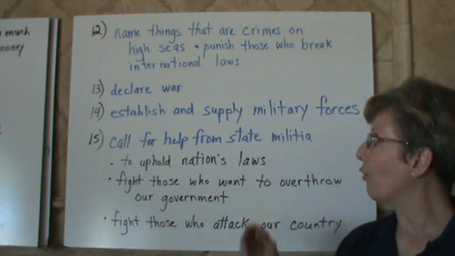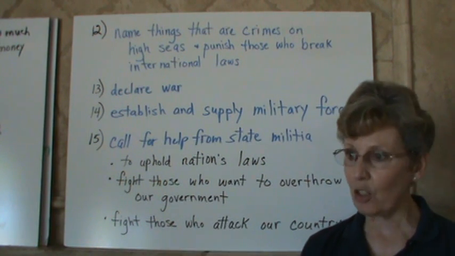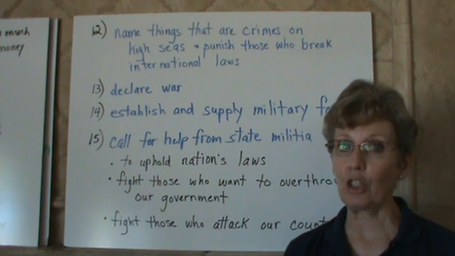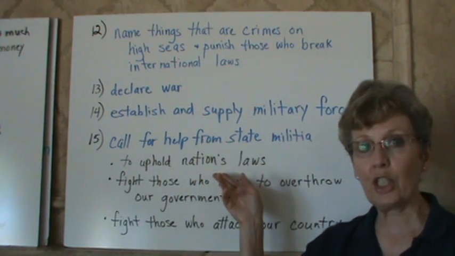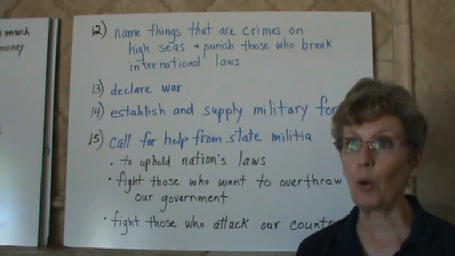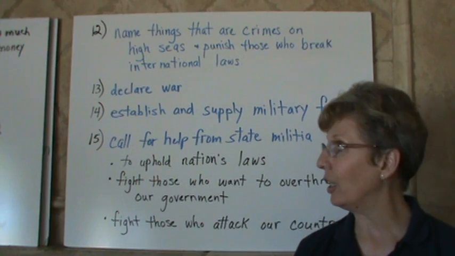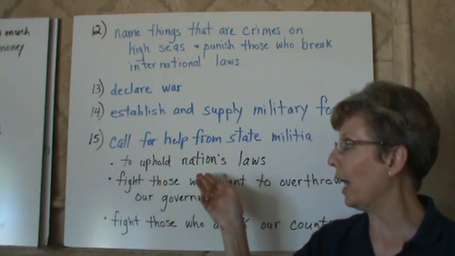They can also call for help from the state militia. A militia are trained citizen soldiers who serve in cases of emergency, such as our National Guard. So they might be called to help out to uphold our nation's laws. So if a place has broken out into riots and the police can't handle it, they may send in the militia. Congress may ask the local militia to go in and help.